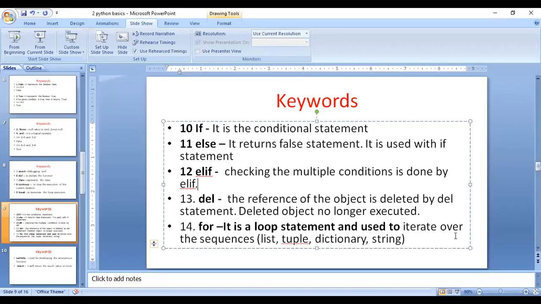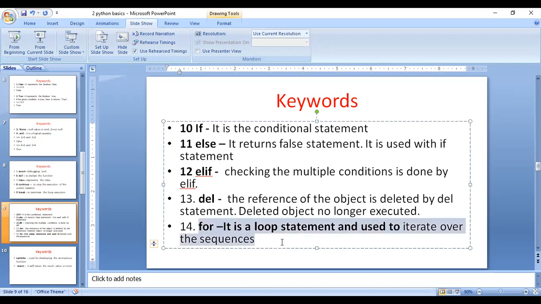The delete statement always deletes the reference object. The next important one is the for statement. How can you execute this for statement? It is a loop statement used to iterate over sequences. There are different sequences. We will discuss the sequences later. A list is a sequence, a tuple is a sequence, a dictionary is a sequence. Like that you have different sequence related information.